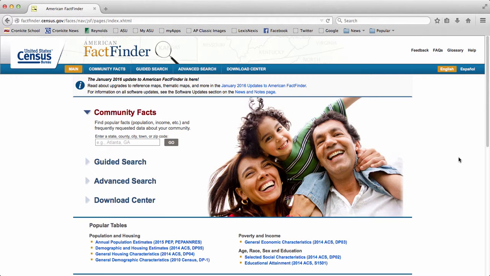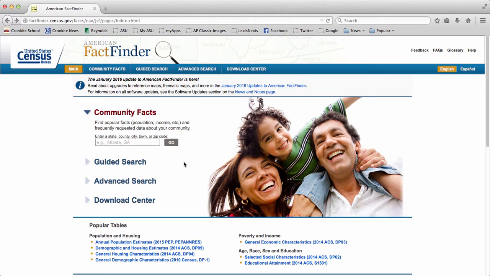The American Fact Finder is a tool that allows you to look up data from multiple data sets, and today we're going to take a look at the business of love to find some statistics and data that could help us in our reporting. For instance, the annual salary of florists and jewelers in the United States and in a local area.